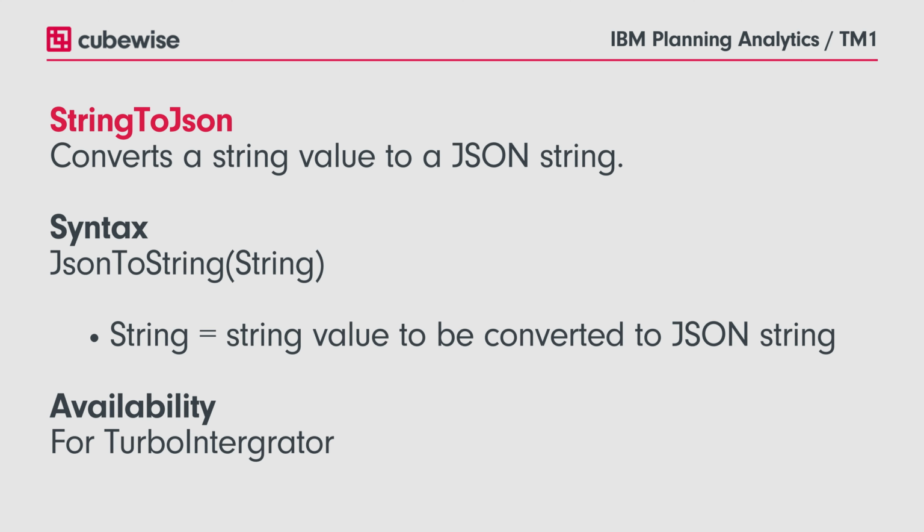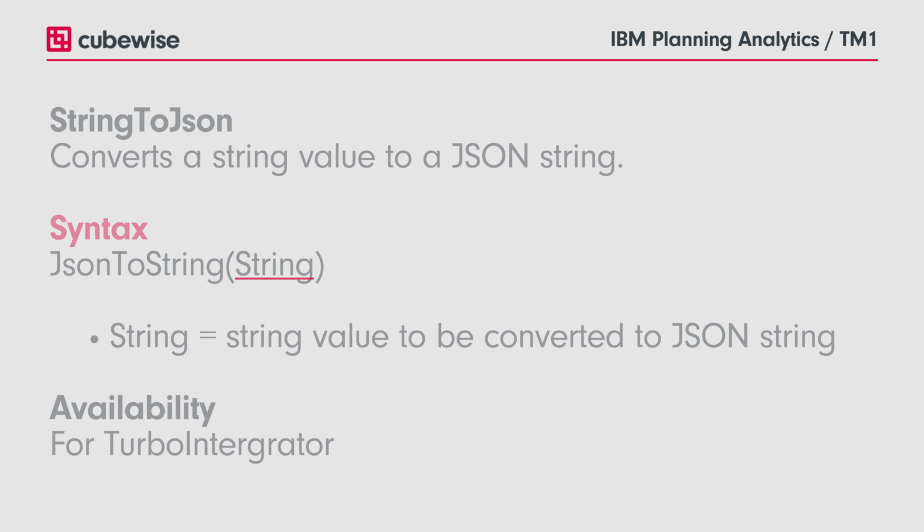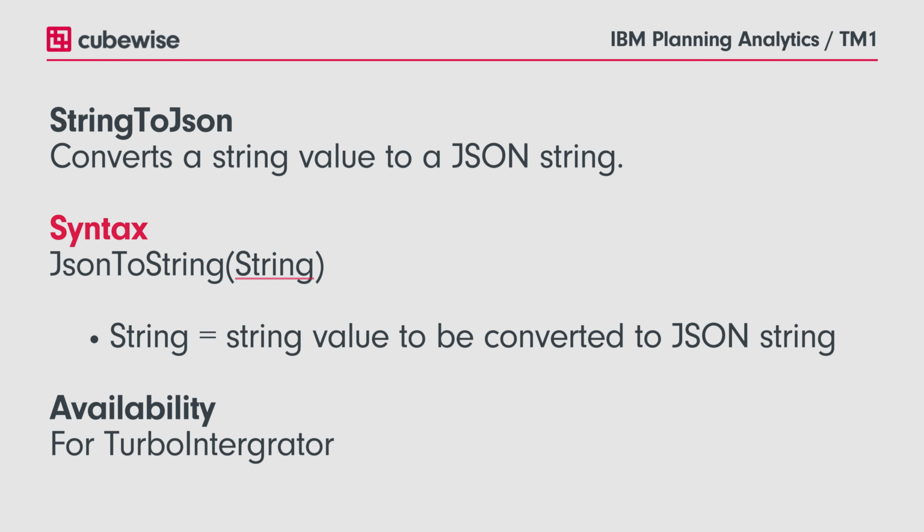The string to JSON function converts a string value to a JSON string. String is a string value to be converted to a JSON string. This function is only available in Turbo Integrator.